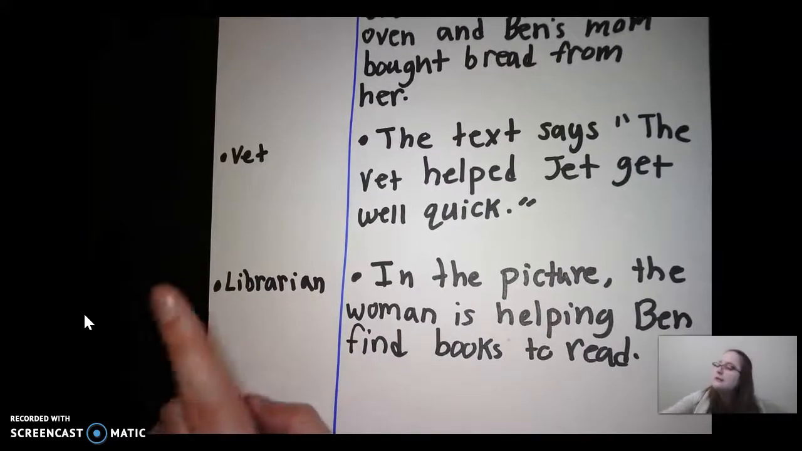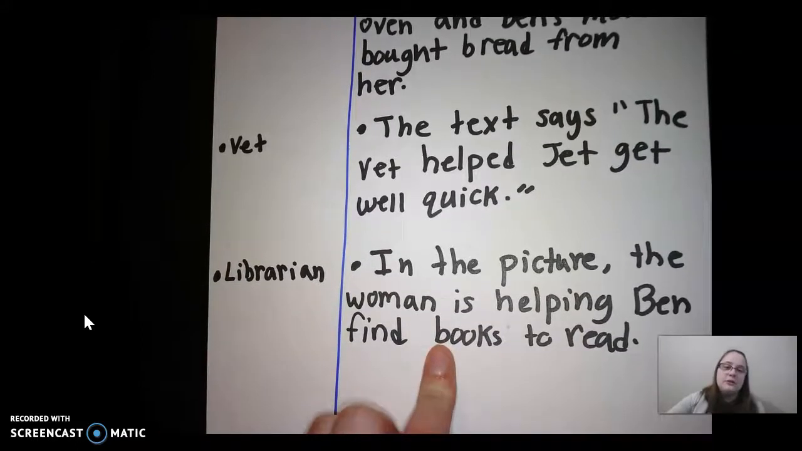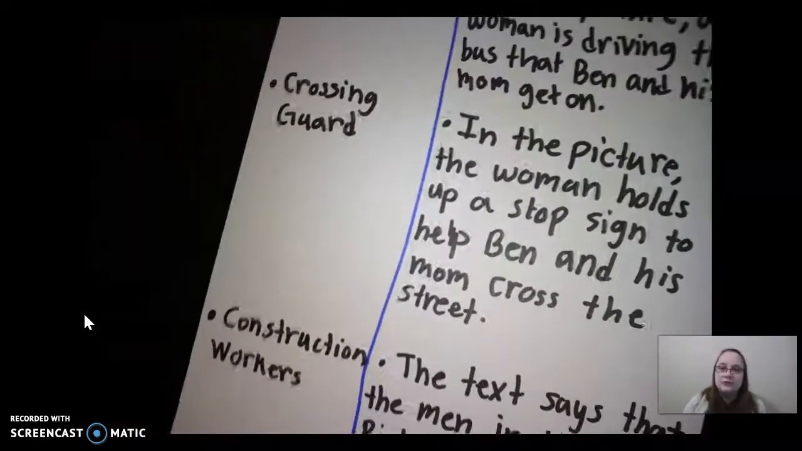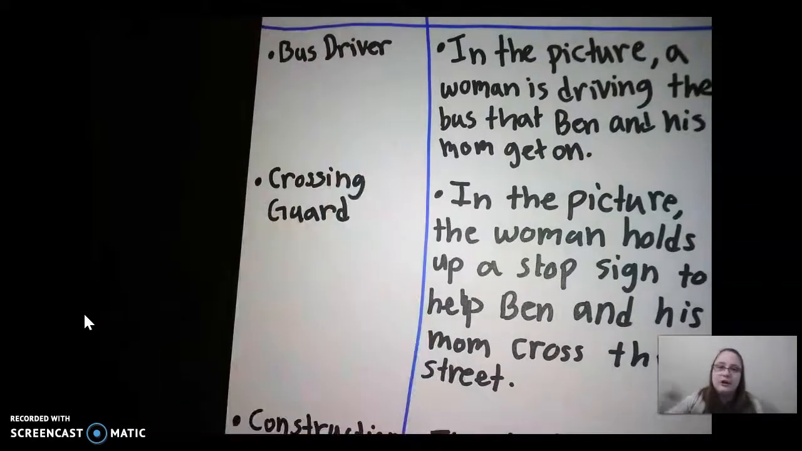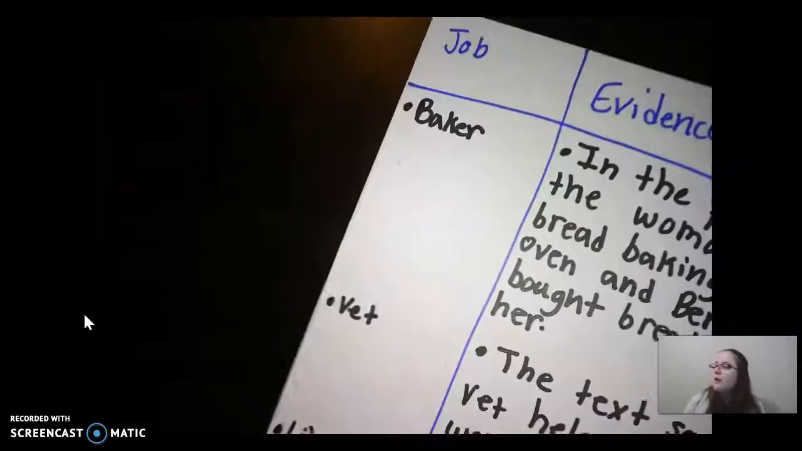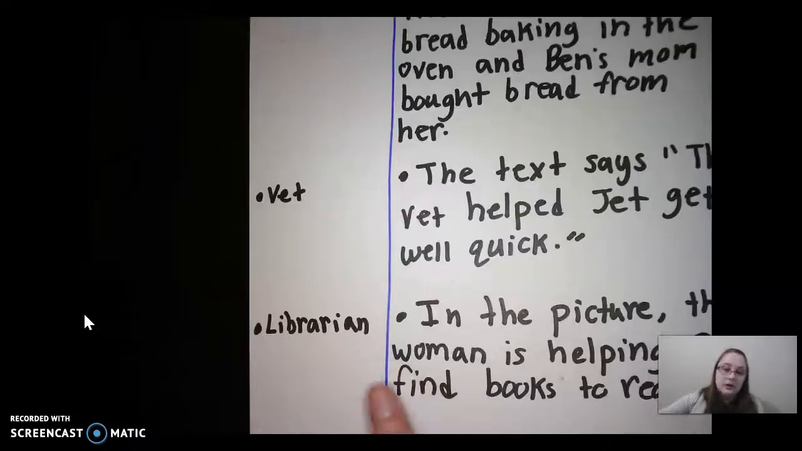Your last choice is a librarian. And we know this because in the picture, the woman is helping Ben find books to read. So friends, you have 6 jobs to choose from today for your writing. You have a bus driver, a crossing guard, a construction worker, a baker, a vet, or a librarian. So those are your 6 choices to choose from.